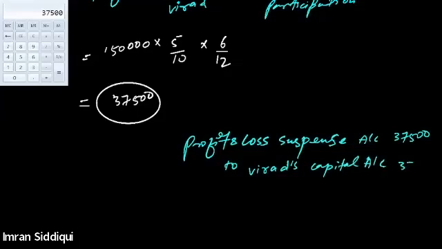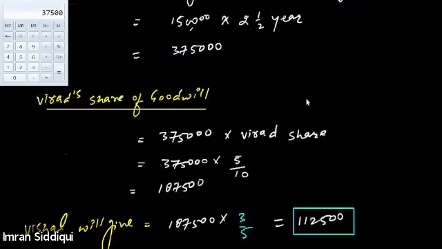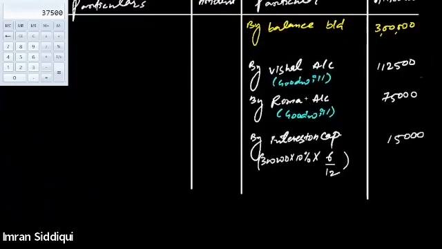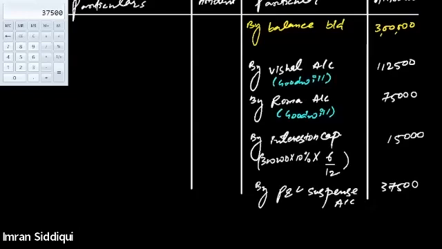So we'll go to Viraj's capital account and write this value on the credit side as by profit and loss suspense account, 37,500. Got it, everyone? Is this clear? Tell me if it is clear or not.